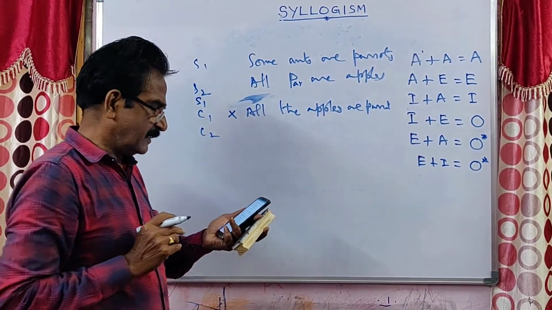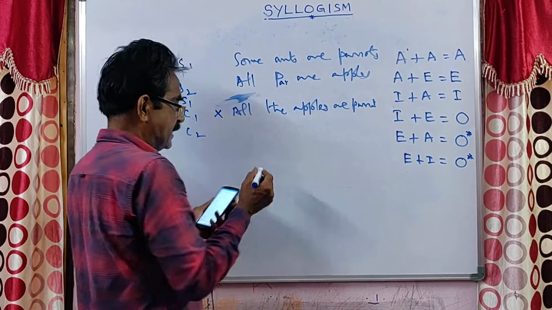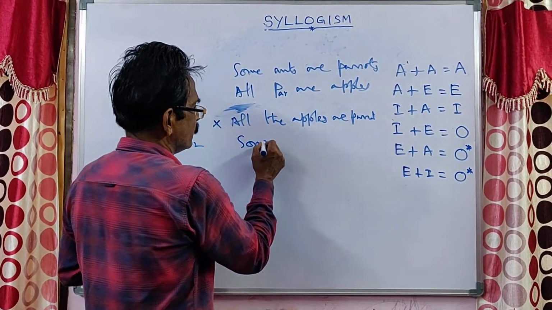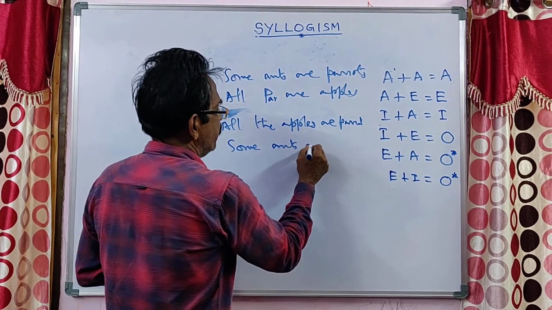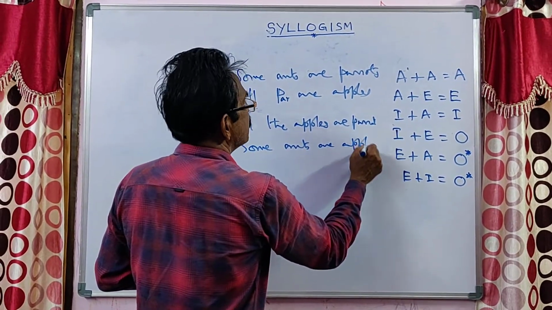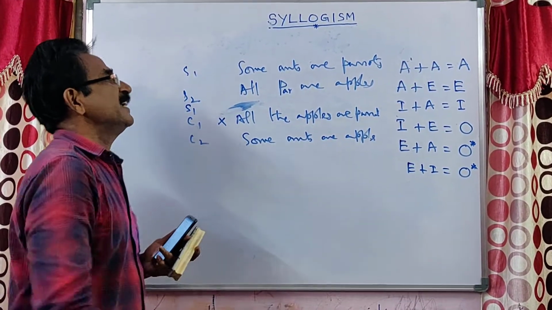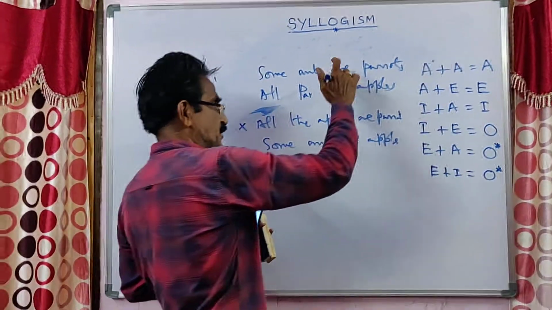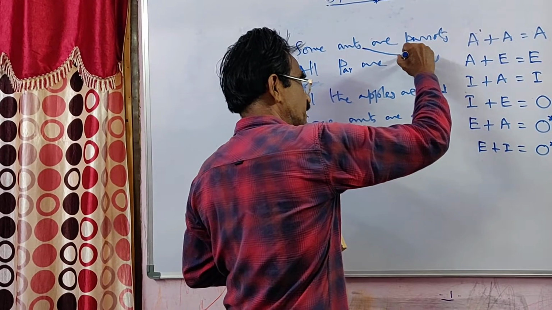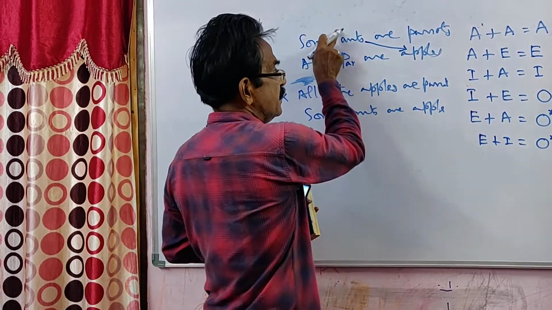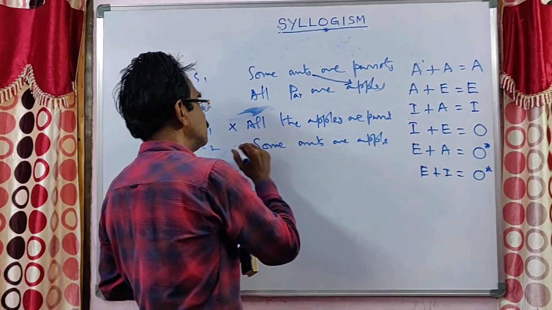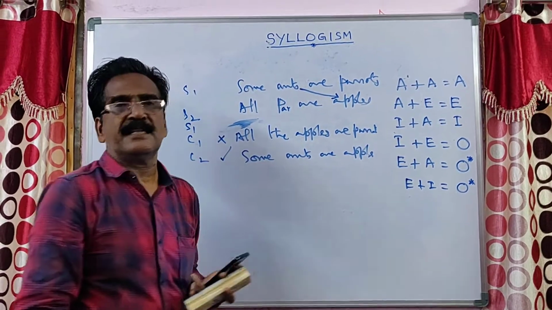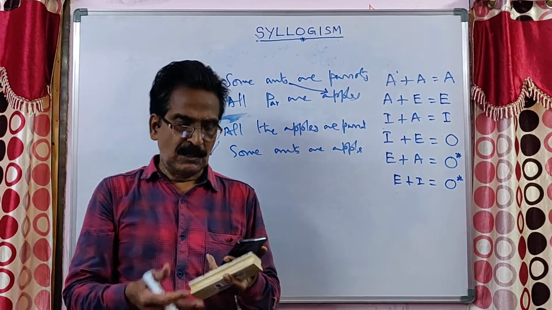Let us see the second conclusion. Some ants are apples. See, yes, fine. I plus A is equal to I. So the conclusion is from this end to this end: some ants are apples. So the second one safely follows.